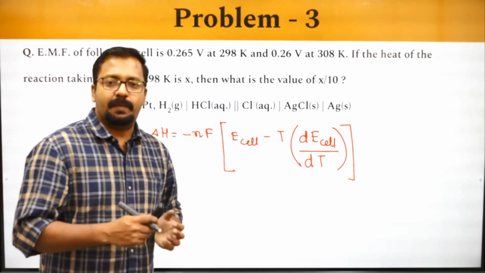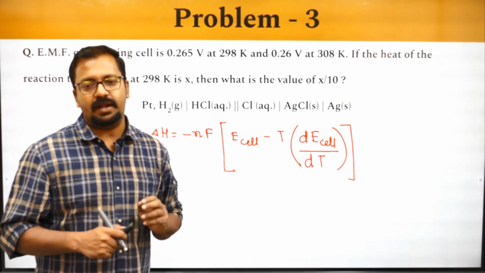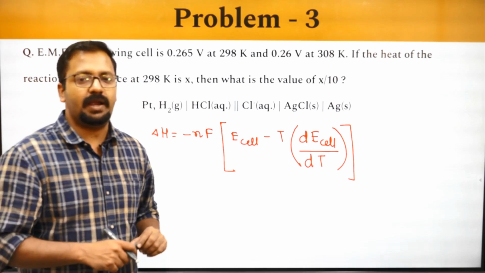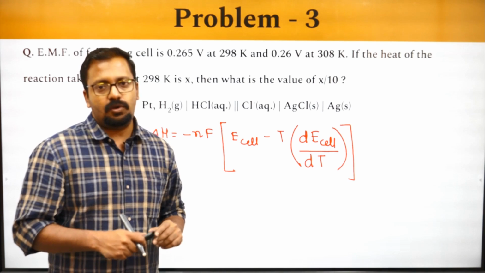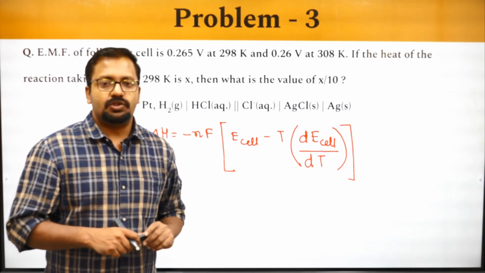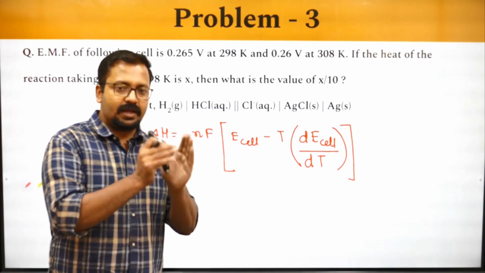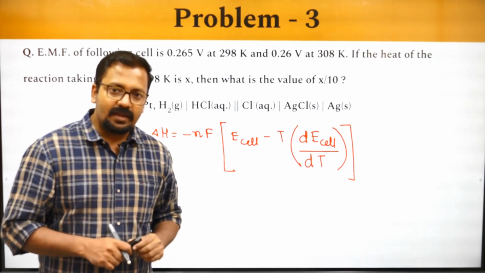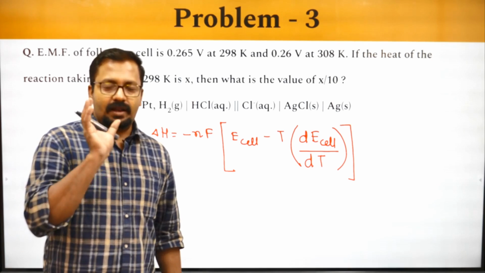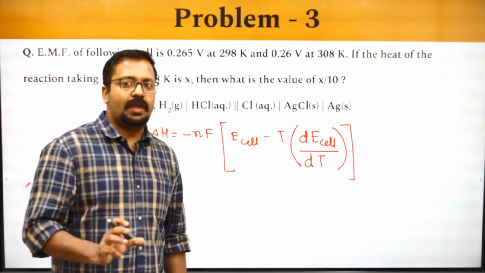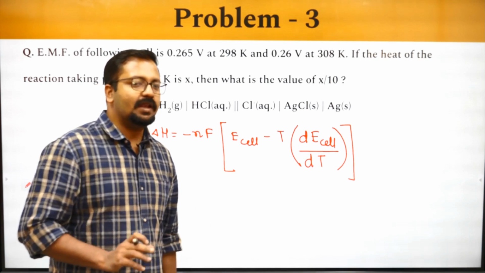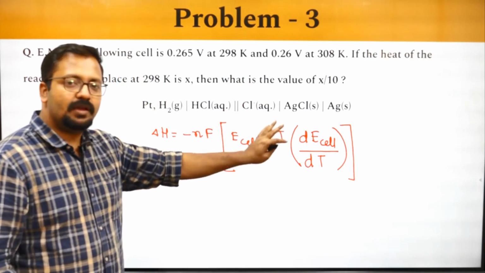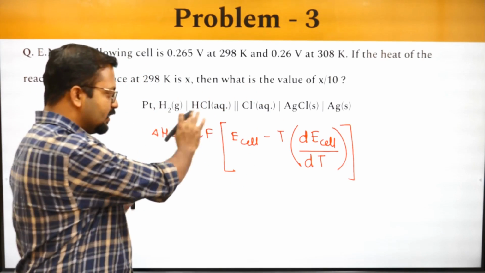There is something known as the Maxwell relation, which says that minus of delta G by delta T is equal to the entropy change. So for the entropy change, in place of delta G, I put NFE. So I will get a relation of entropy in terms of E cell, and this is from where we obtain the final relation.